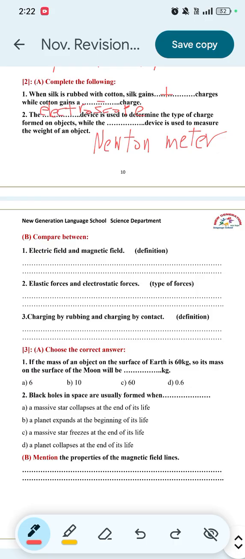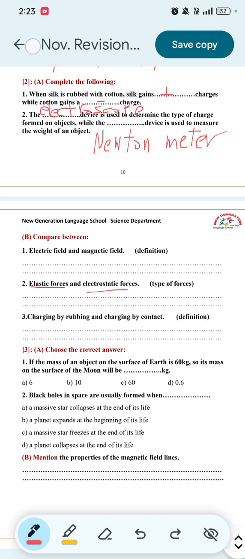Number 2, elastic forces and electrostatic forces, according to the types of forces. Elastic forces are contact forces, while electrostatic forces are field forces.